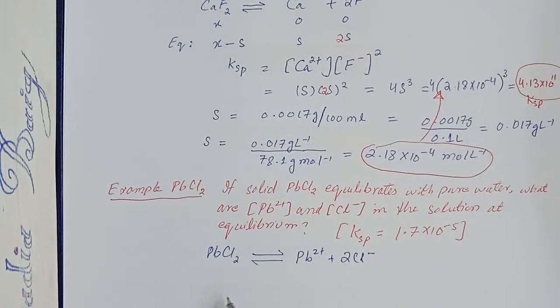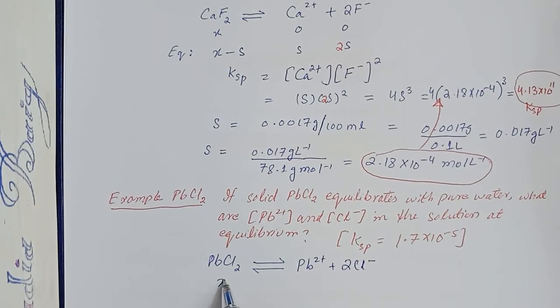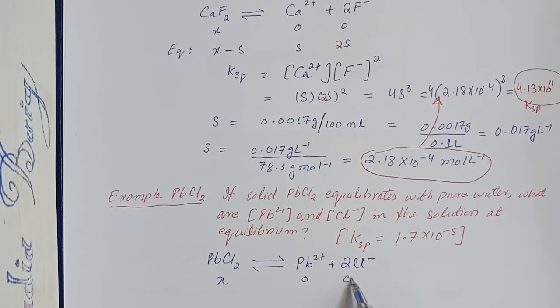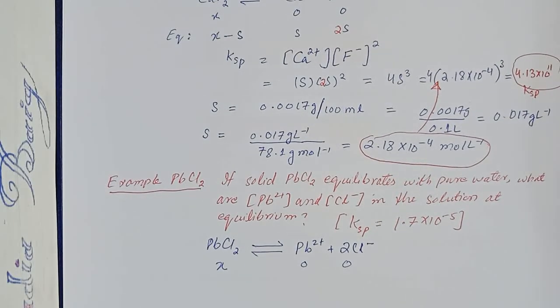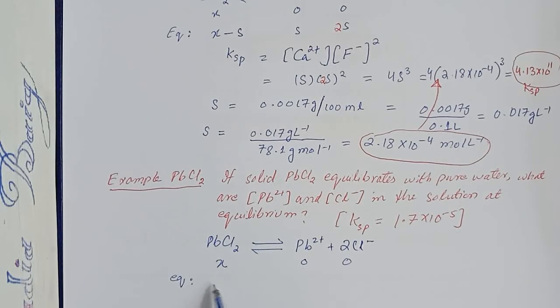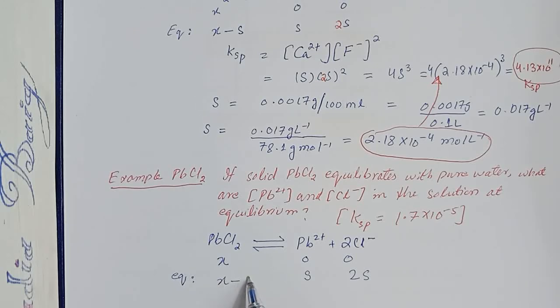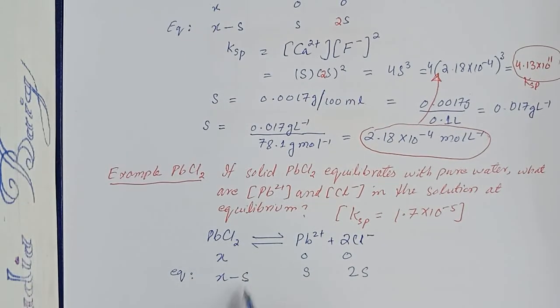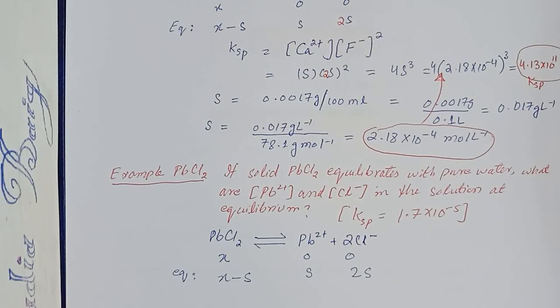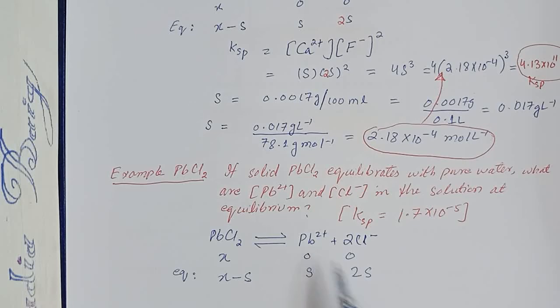The concentration of the solid is X, and the concentration of the dissociated species is 0 before equilibrium, and at equilibrium the concentrations are S and 2S, based on the number of lead and chloride ions that the dissociated lead chloride produces.